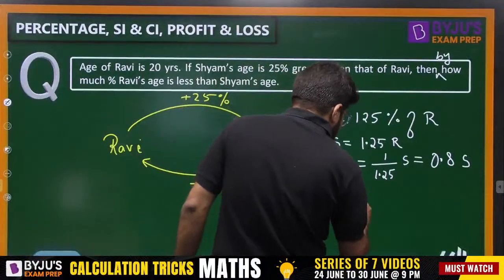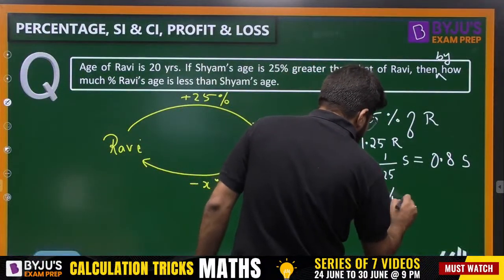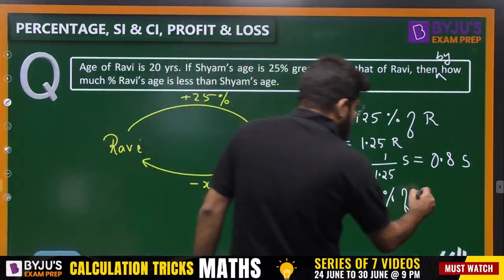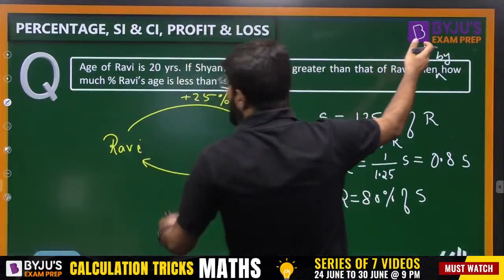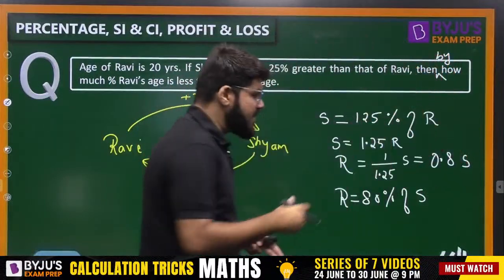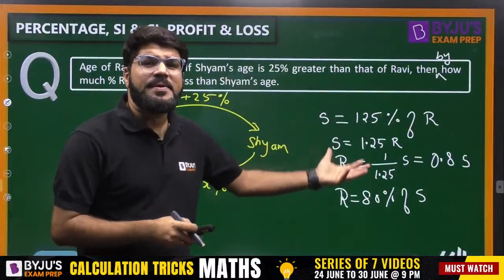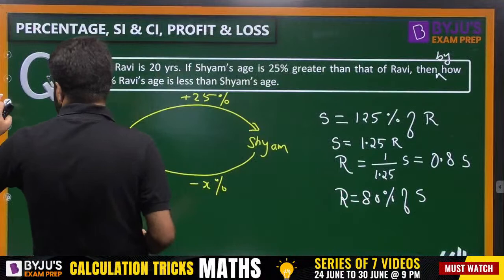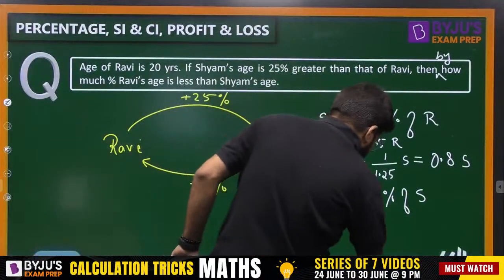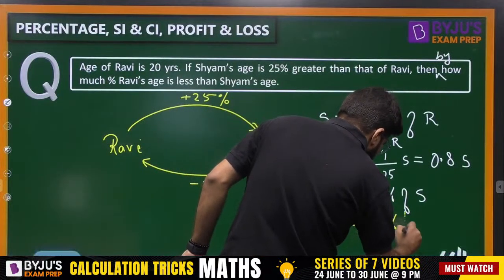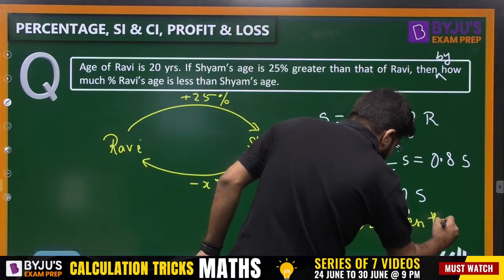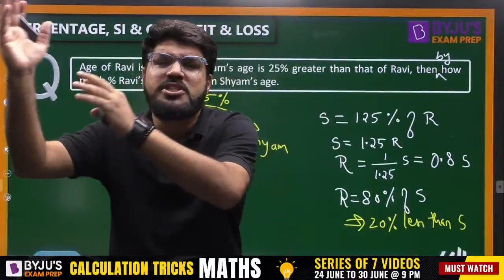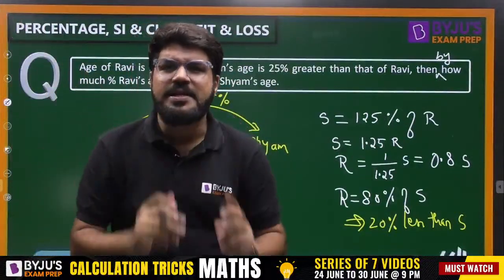I can say that Ravi's age is 80%. 0.8 when you convert into percentage, 0.8 into 100 is 80. 80% of Shyam's age. So by how much percent is Ravi's age less than Shyam's age? Ravi has the age 80% of Shyam. How much less? 20% less, because Ravi's age is 80% of Shyam's age. This is one method.